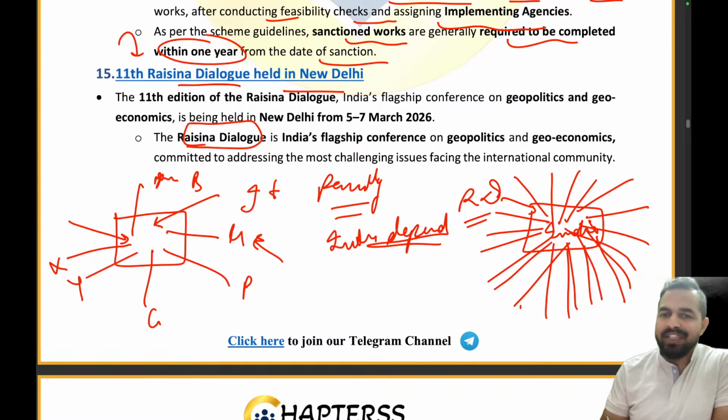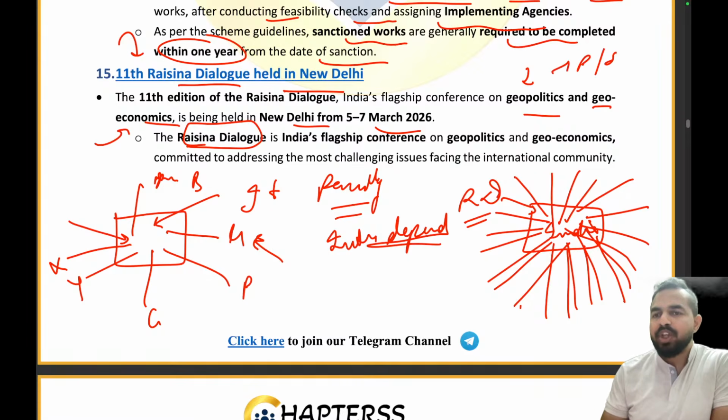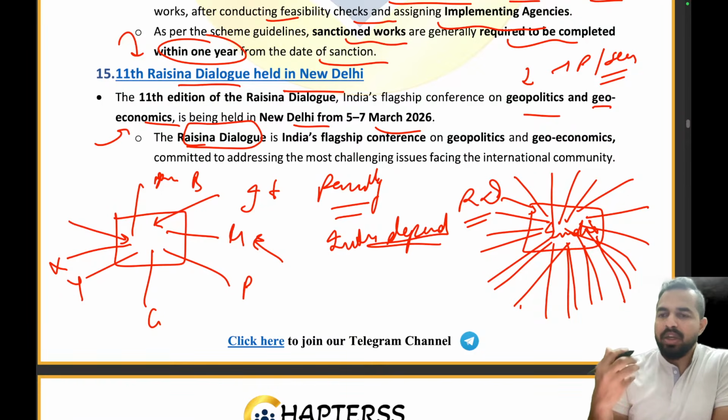It is India's flagship conference on geopolitics and geoeconomics, held in New Delhi from 5th to 7th of March 2026. Now, what are geopolitics and geoeconomics? My dear friend, geopolitics is related to power and security. For example, what is India's role in the Ukraine-Russia war? How can India impact the war between Iran and America? What is India's position? What is the amount of power India has to influence different countries?